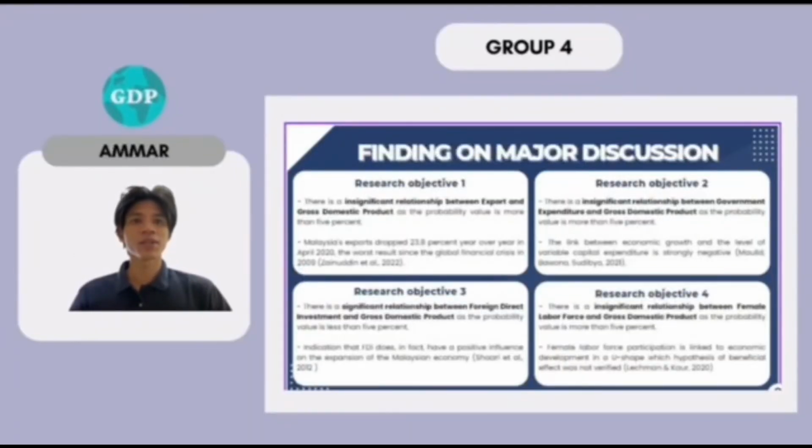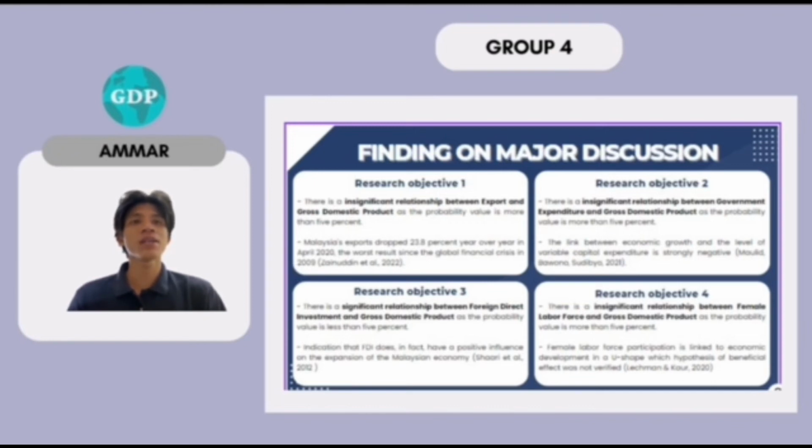Hi, Assalamualaikum. My name is Aiman Amar, and now I would like to continue the presentation for chapter 5. Now, let me share the findings on the major discussions. For research objective 1, there is an insignificant relationship between export and gross domestic product as the probability value is more than 5%.